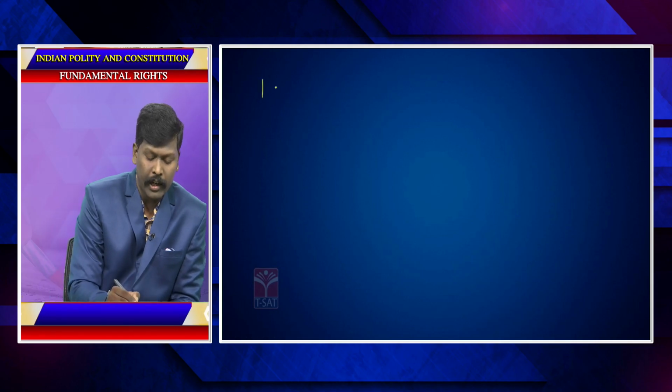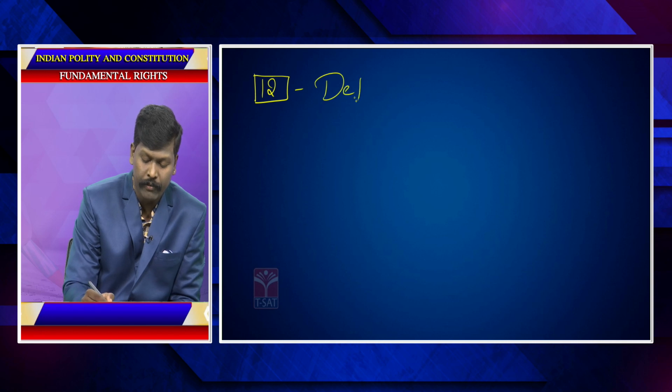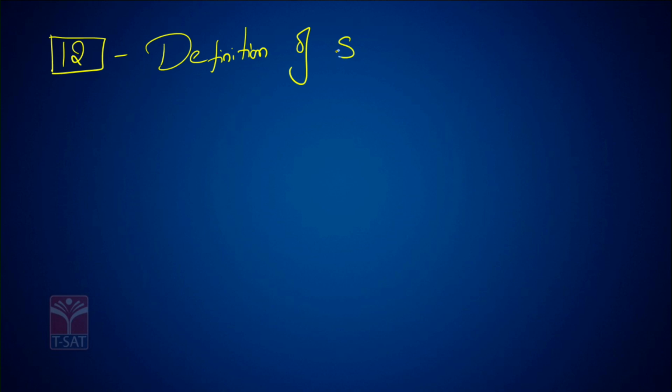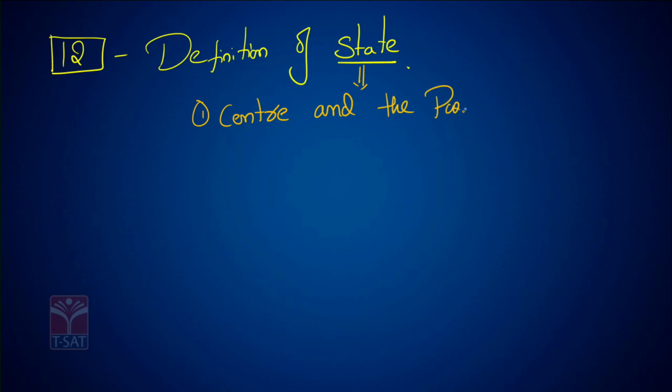See, if you look at Article 12 of the Constitution, Article 12 talks about the definition of the term state. State means: 1. Center and the parliament. 2.